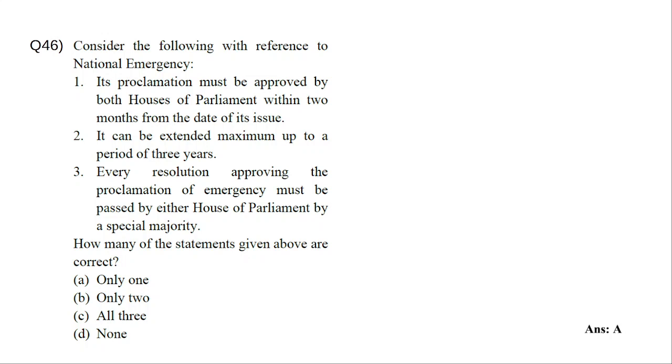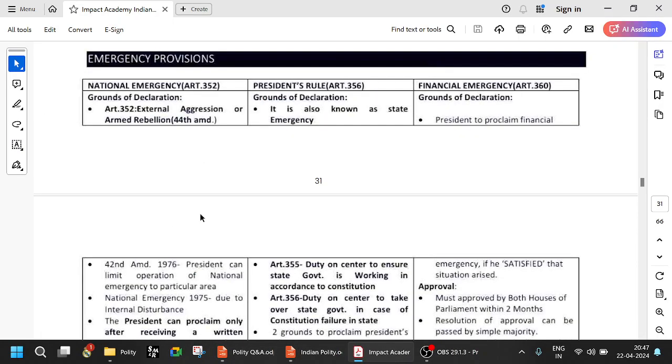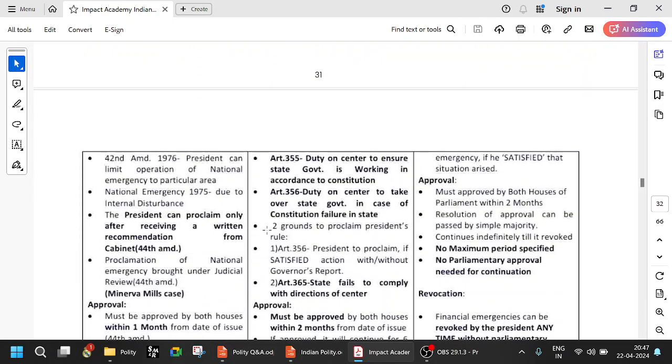Every resolution approving the proclamation of emergency must be passed by either House of Parliament by special majority. So that is true. Every resolution approving the proclamation of emergency must be passed by either House of Parliament. So is it either House or both houses? We are not talking about just extension, right?